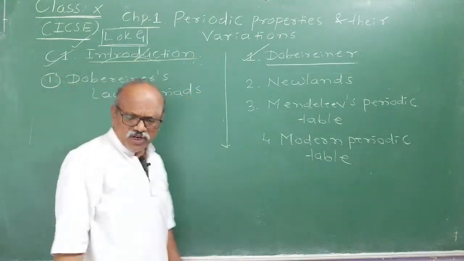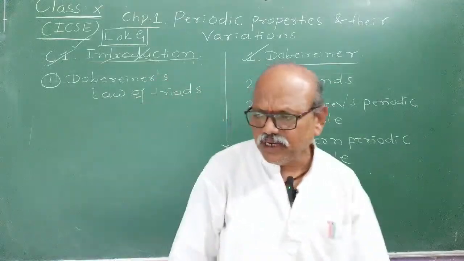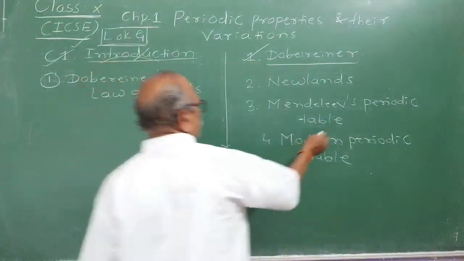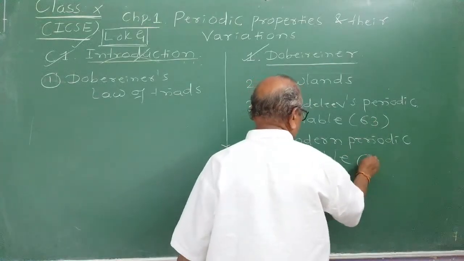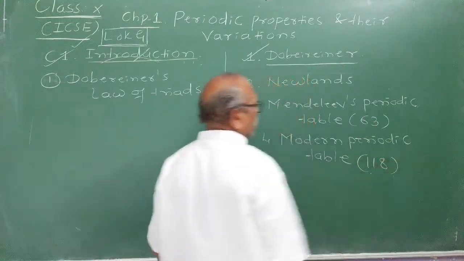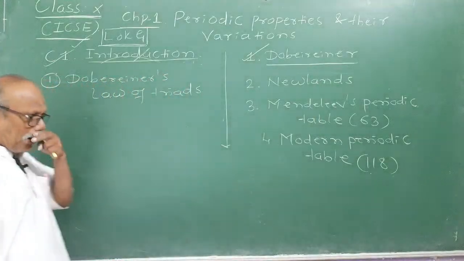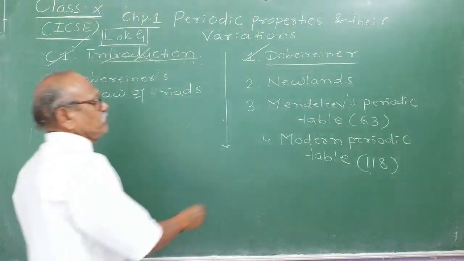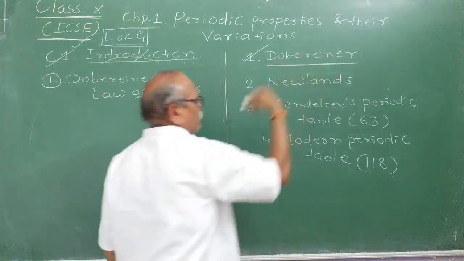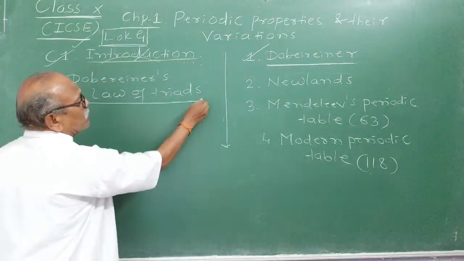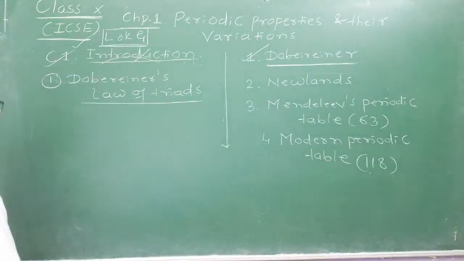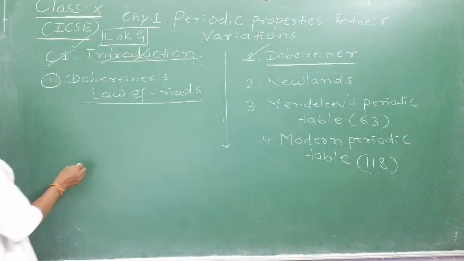At that time very few elements were present, not many. At the time of Mendeleev, 63 elements were there. Now already 118 elements are there in the periodic table. Before that, the number of elements was very few. Therefore Dobereiner arranged the known elements of his time into groups of 3 elements.